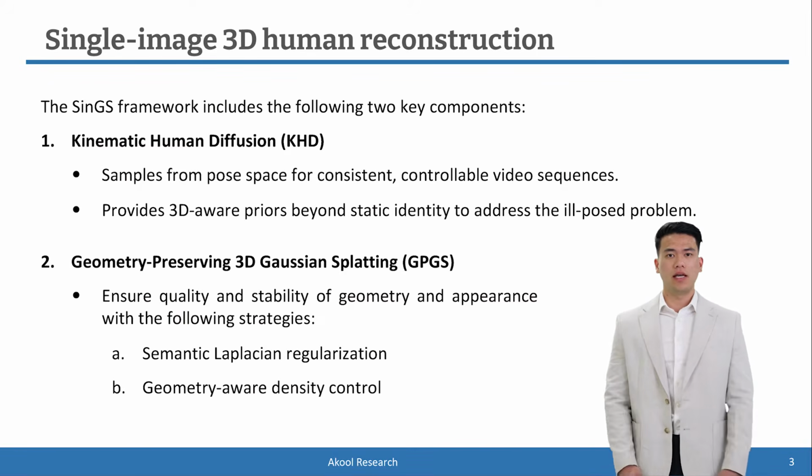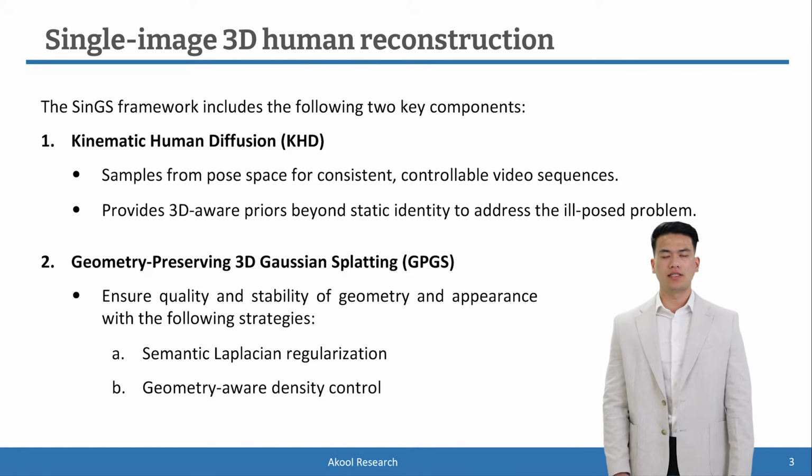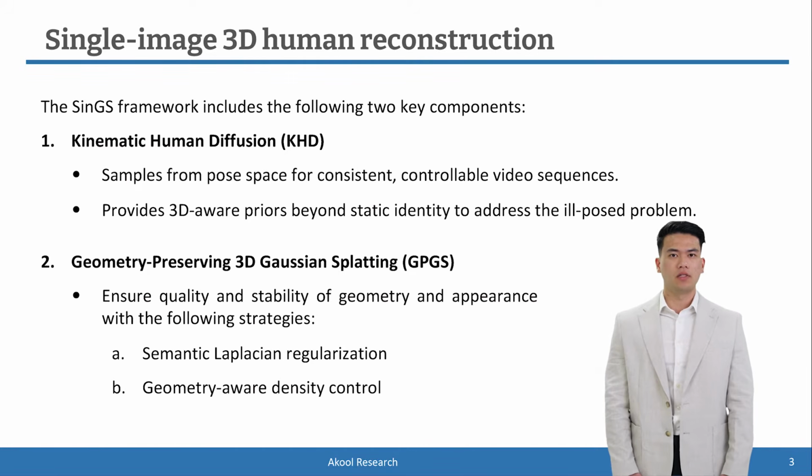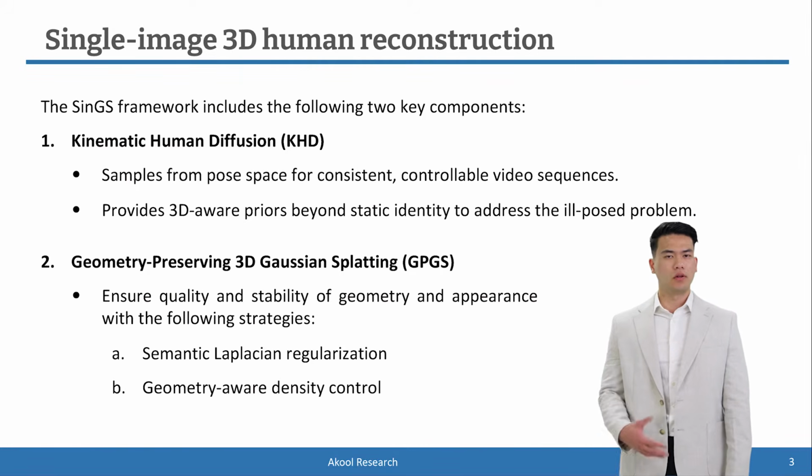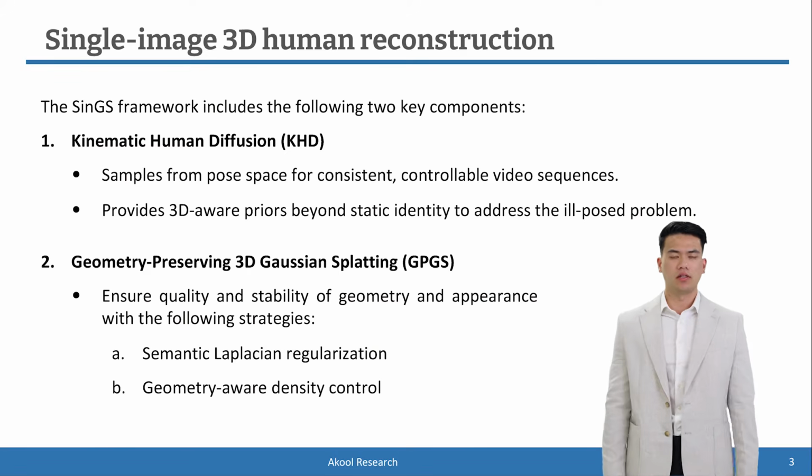To train the kinematic human diffusion model, we constructed a dataset with over 10,000 rotation videos, allowing the model to learn a rich variety of human structures and texture distributions from different angles, while also gaining extensive knowledge of human kinematics. Unlike existing frameworks that rely on costly and scarce multi-view human data, our approach requires only more affordable and abundant video data, significantly reducing the training costs and better aligning with scaling laws.